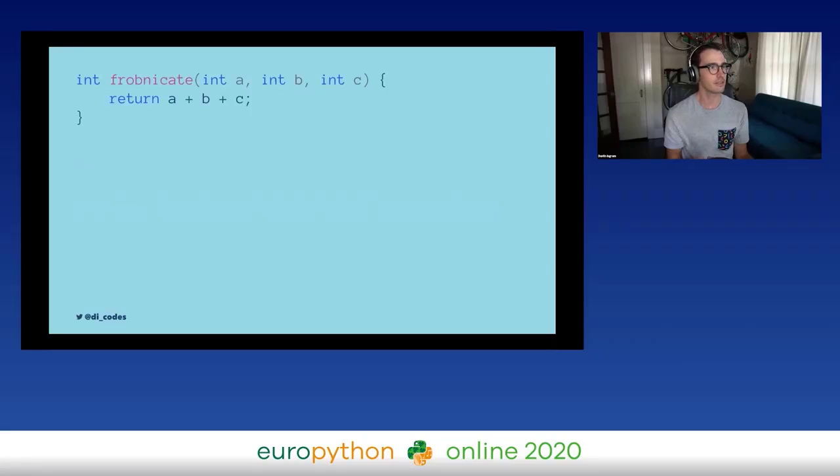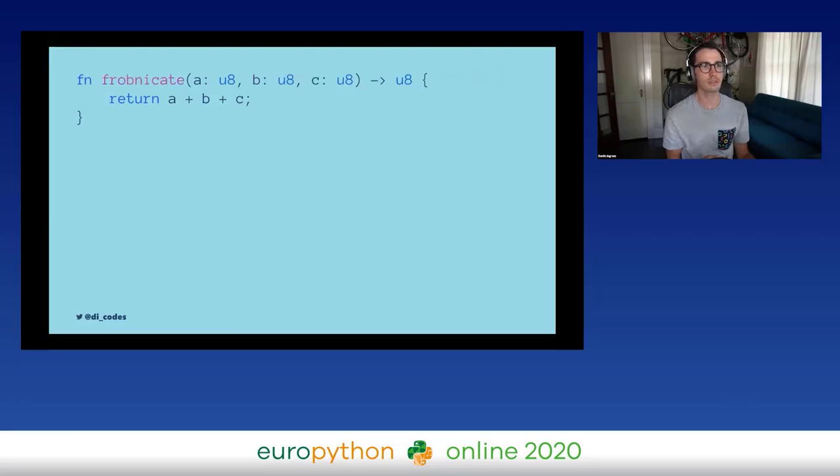This is C. This is the same function from before, but written in C. So you can see that it's declaring int for the return type and int for all the variable types. This is Java. It's pretty obvious if you've used Java before, because Java has this public static int incantation at the beginning, but also declares argument types to be integers.